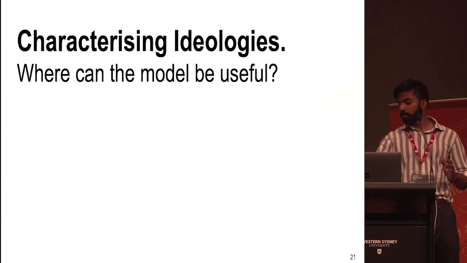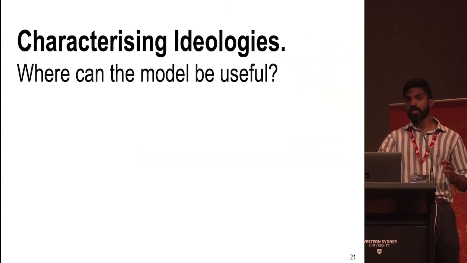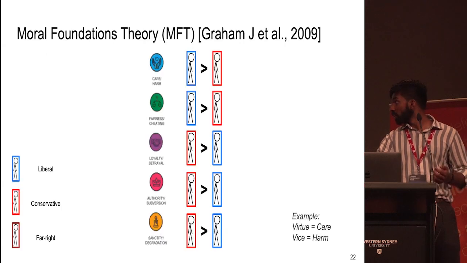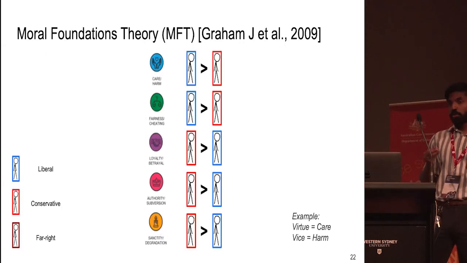Cool, so that was the first part of the pitch, and in the second part, we're going to characterize these ideological groups that we've generated. So we start by introducing the moral foundations theory, which was introduced by Graham and colleagues in 2009, and suggests that we can delineate liberals from conservatives in terms of 5 moral foundations, which each have a virtue and a vice axis. So there are 2 individualizing hypotheses here, that liberals value care and fairness over conservatives, and 3 binding hypotheses, that conservatives value loyalty, authority, and sanctity over liberals.